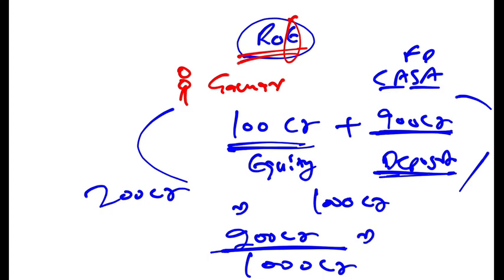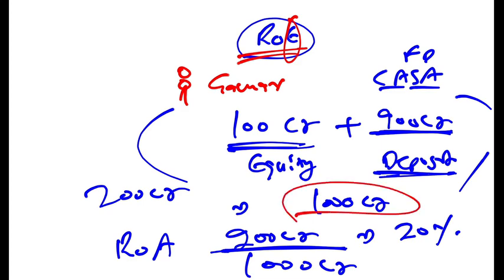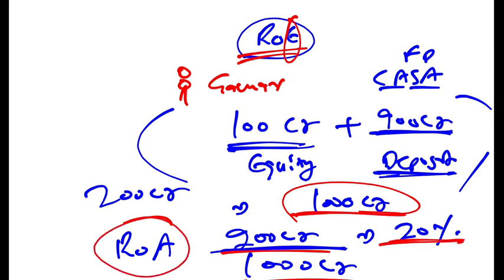So this comes out to be what? This comes out to be 20%. So this is my return on assets, because my total assets were 1000 crore and I have made a profit of 200 crore. So I have made 20% return on assets. So for every 100 rupees of assets, I am making 20 rupees.